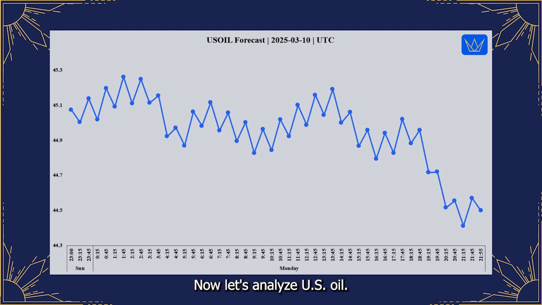Now, let's analyze US oil. Our fundamental outlook for crude oil remains largely neutral, with no overwhelmingly impactful fundamental data releases this past week to significantly shift the outlook. Correspondingly, when we examine the mass pressure data for Monday, March 10, 2025, in US oil, we observe a predominantly neutral cyclical tendency, very much in line with the DXY.